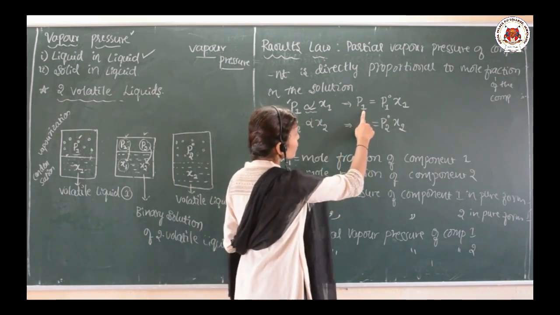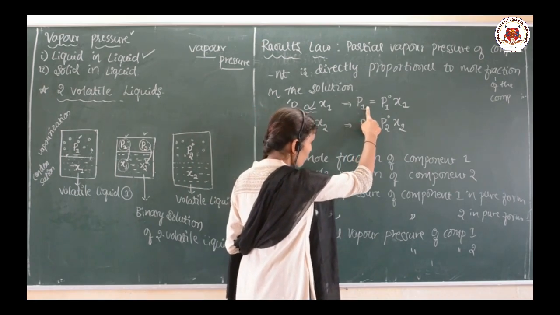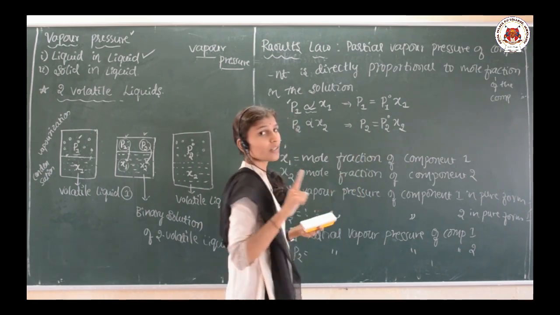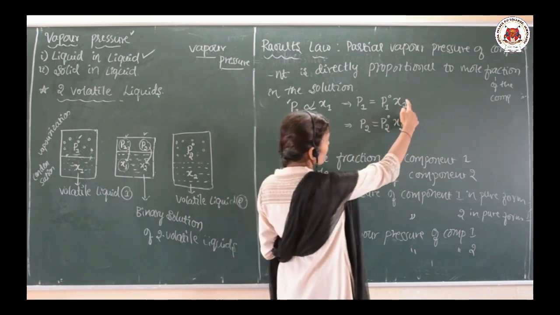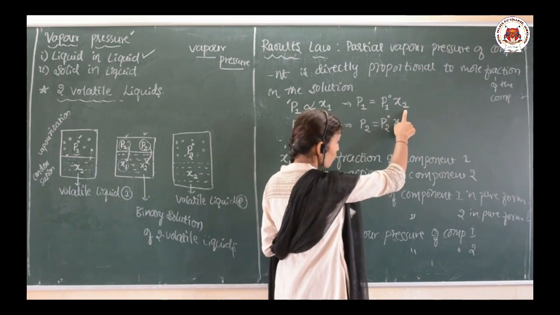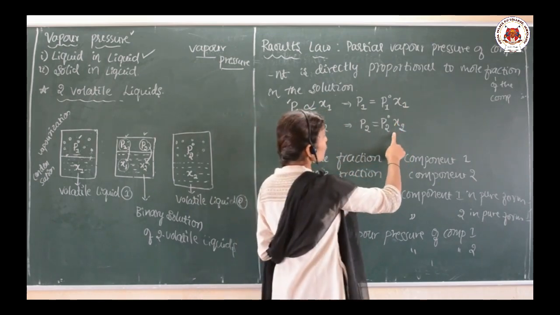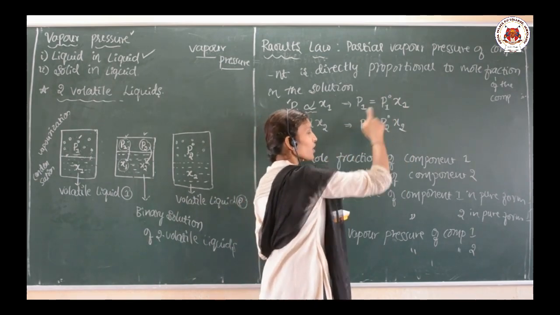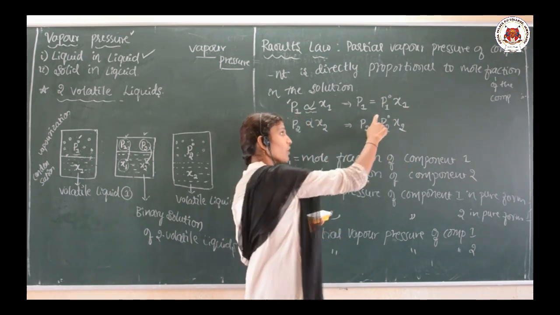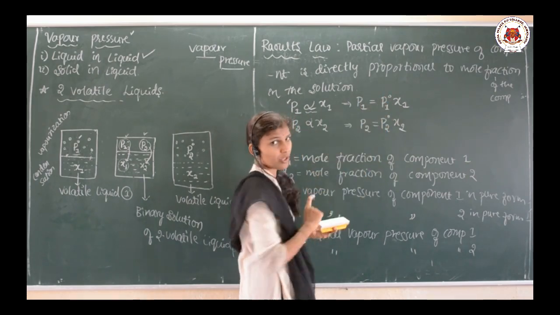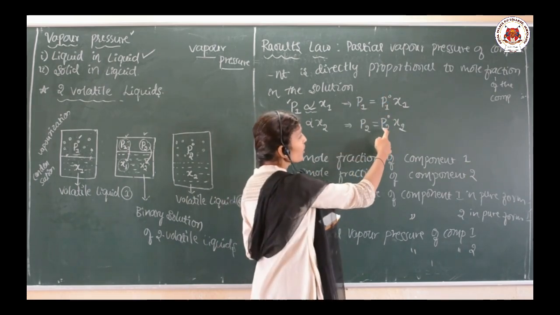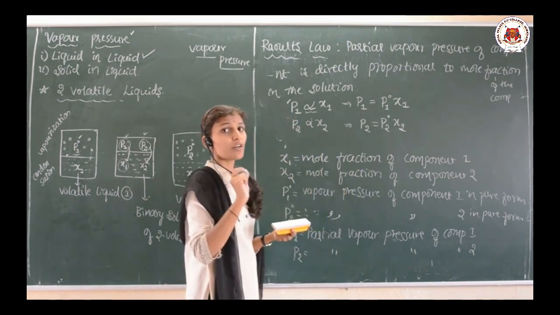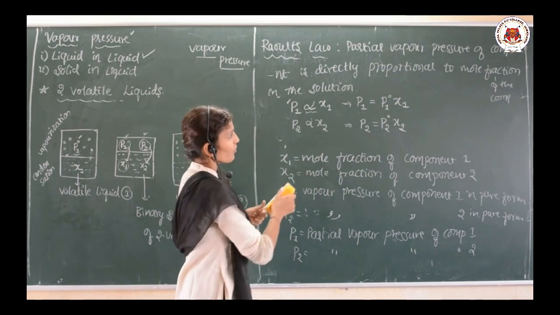P1 is the partial vapor pressure of component 1 and P2 is the partial vapor pressure of component 2. x1 is the mole fraction of component 1 and x2 is the mole fraction of component 2. P1 naught is the vapor pressure of component 1 in the pure form and P2 naught is the vapor pressure of component 2 in the pure form. I hope you are getting what I am writing here.